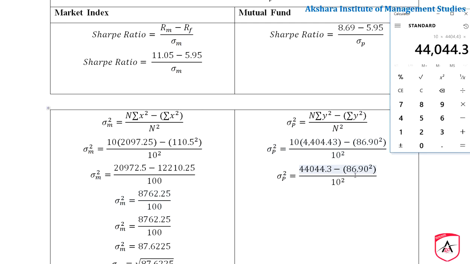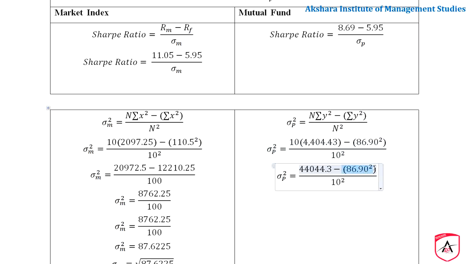Now it is 86.90 square. 86.90 into 86.90 equals 7,551.61. N square, that is 10 square, is equal to 100.